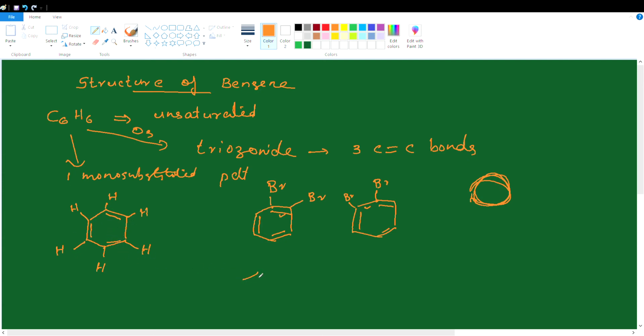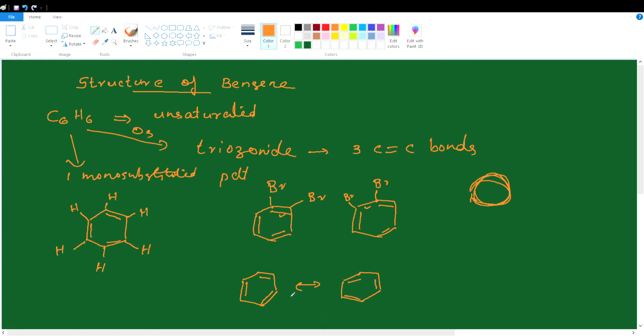He proposed 2 structures for benzene in which the alternate single and double bonds have changed position. Means the positions of double bond and single bond have changed.